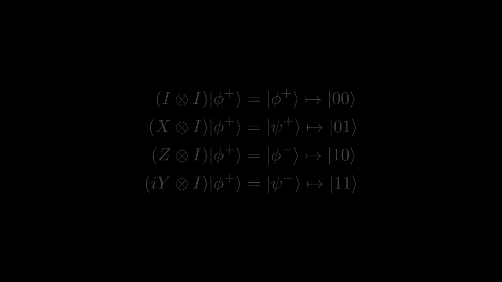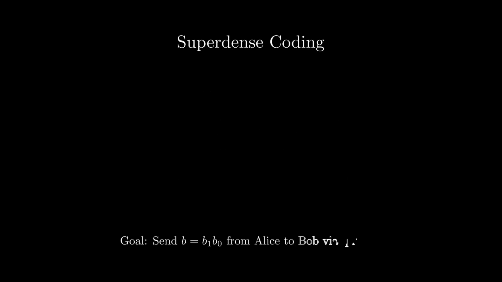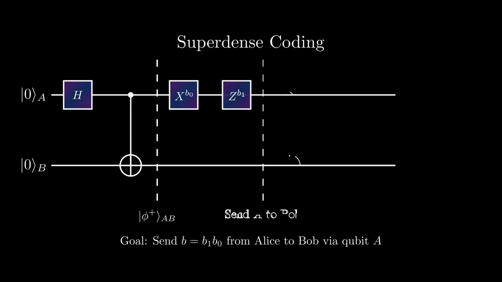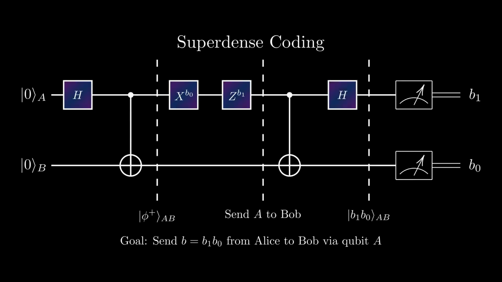Hence, Alice can apply a Pauli gate to her qubit and send it over to convey the 2-bit message, at which point Bob can perform a measurement on the joint system of Alice's and his qubits in the Bell basis to decode the message. Consequently, by sending only a single qubit through the channel, Alice is able to communicate 2 classical bits of information to Bob, hence the name superdense coding.